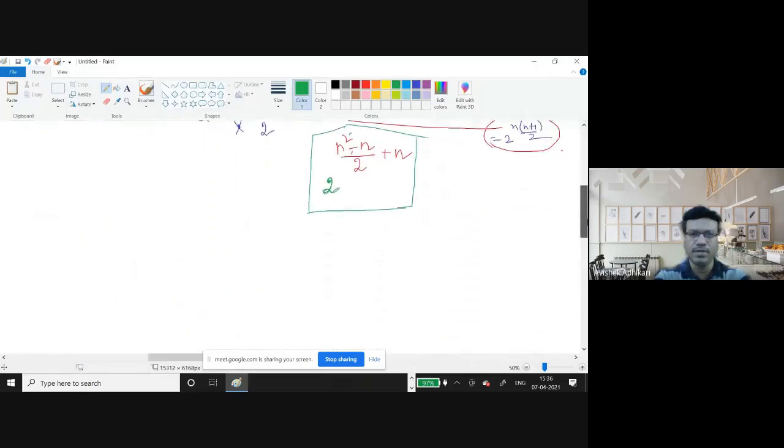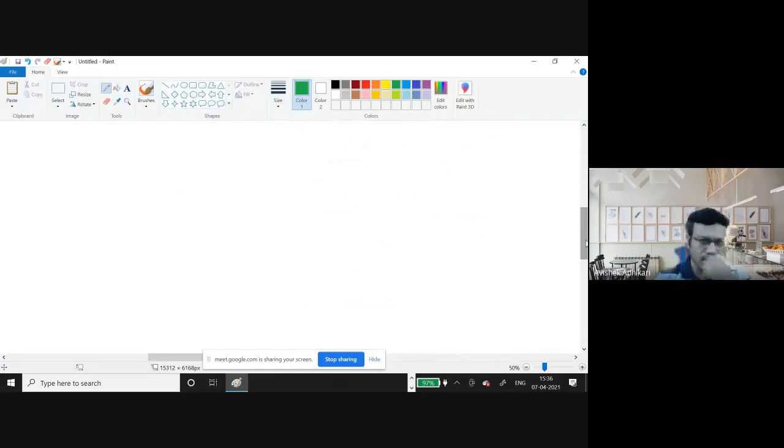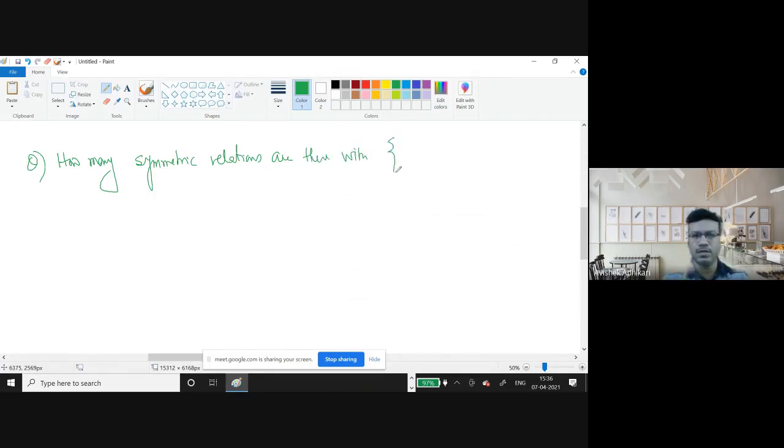Okay. Very good. Now can you tell me, question, how many symmetric relations are there with, say, (1,2) and (2,1) as a subset?